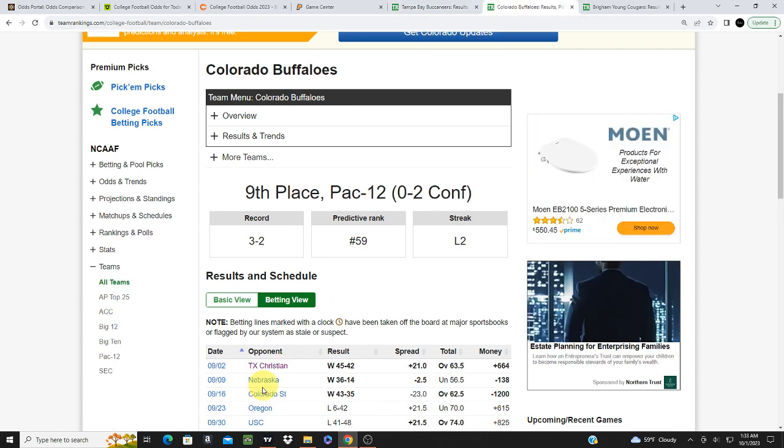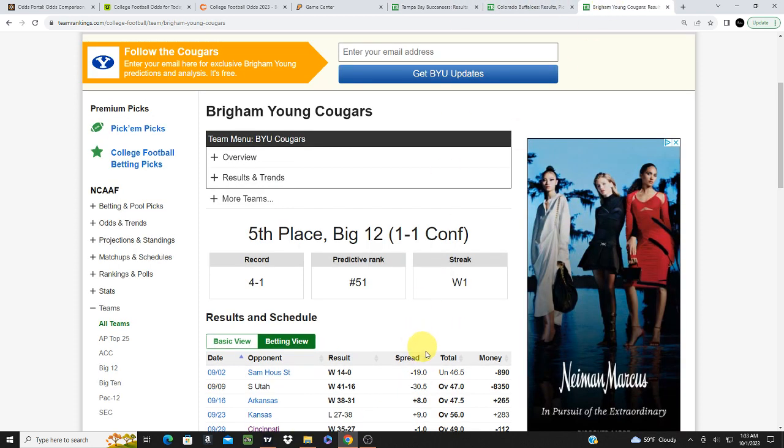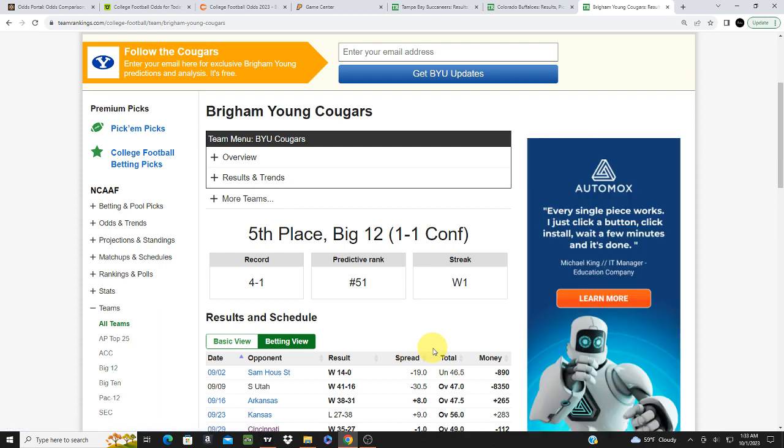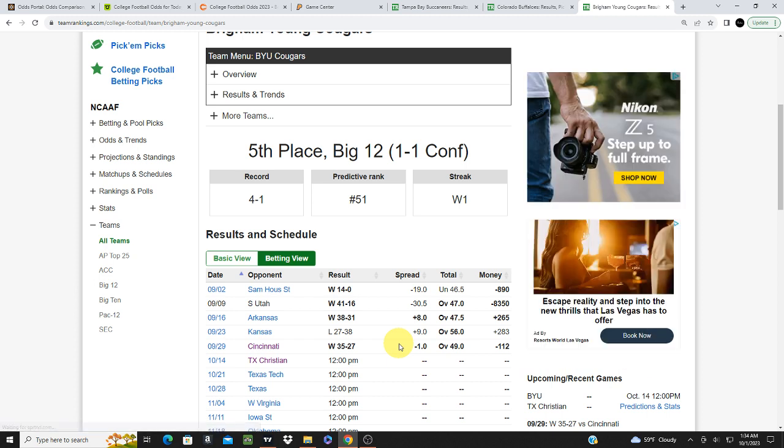Now, on the other hand, they had Nebraska. Nebraska was supposed to be a better team than Colorado, yet they came in with Colorado as being a favorite. Same thing with BYU. Cincinnati was supposed to be the better team, and they came in with BYU being the opening favorite until it moved. All right, so those are how you could spot overreactions, underreactions, and then you can go from there. But you need to know how teams are performing, because without knowing that information, the line movements, the opening lines mean absolutely nothing.